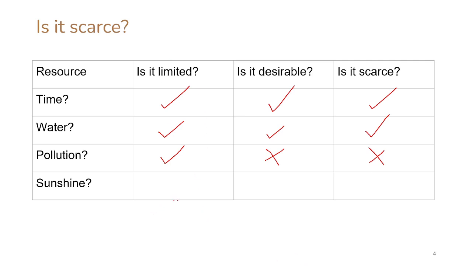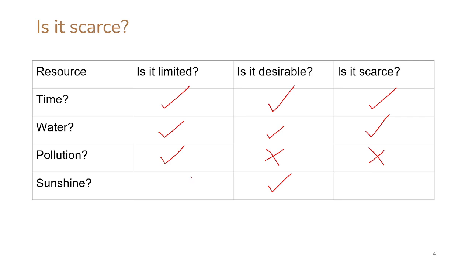And then sunshine, right? We'll just go ahead and say desirable. People like the sunshine, unless it's very, very hot outside, when it can become dangerous. But in general, people like the sunshine. That's why people go on vacation to places like Florida and California and Caribbean islands rather than going to northern Alaska, Greenland, Iceland.